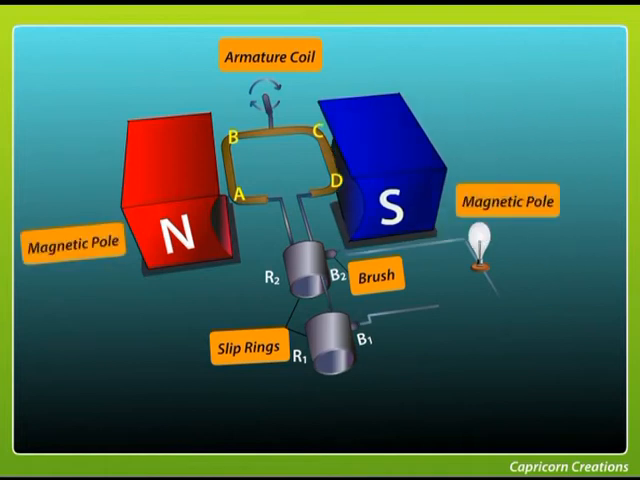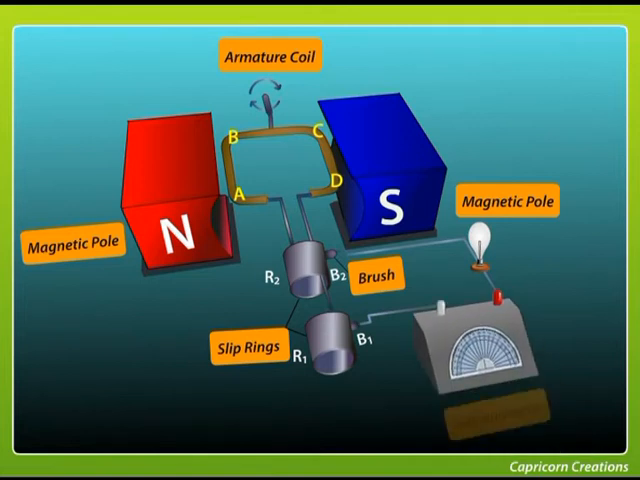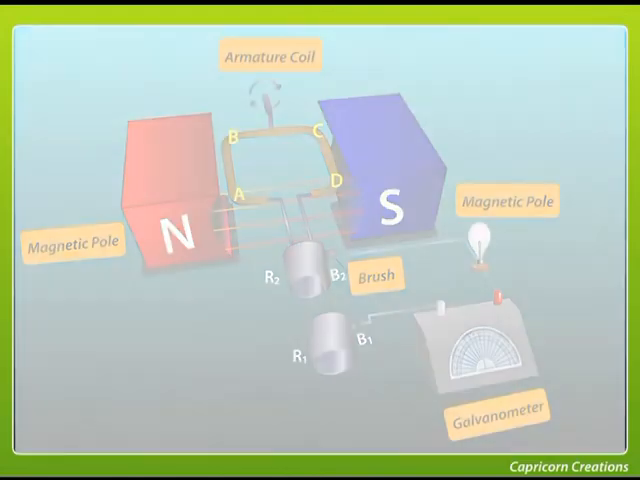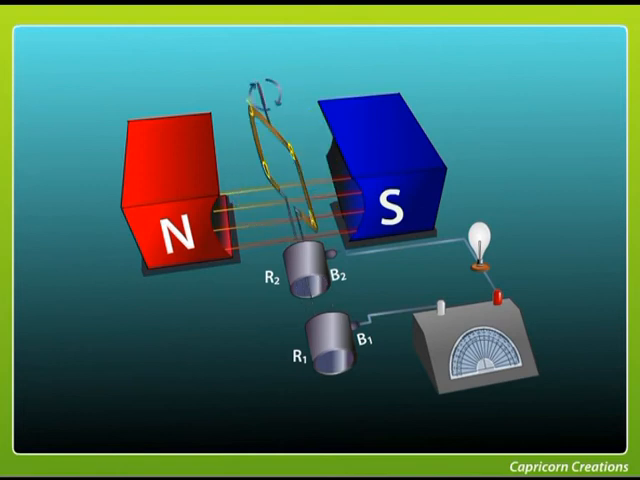The ends of the armature coil are soldered to the two slip rings. The slip rings press against the carbon brushes, and the carbon brushes are connected to the external circuit lamp L. The armature is mounted between the poles of a powerful magnet. The armature coil is rotated mechanically. As the coil rotates, there will be an induced current in the coil ABCD. This will light up the bulb L.